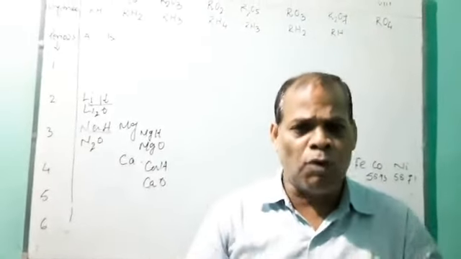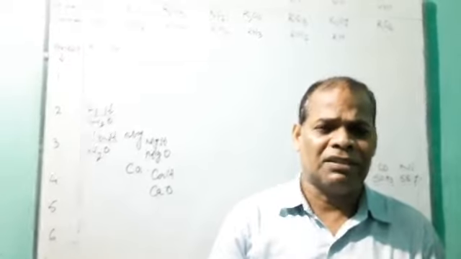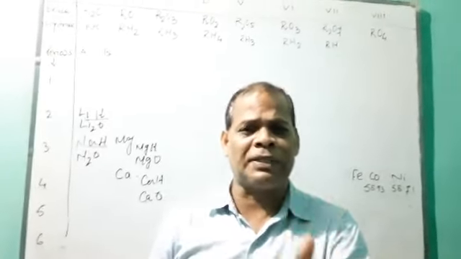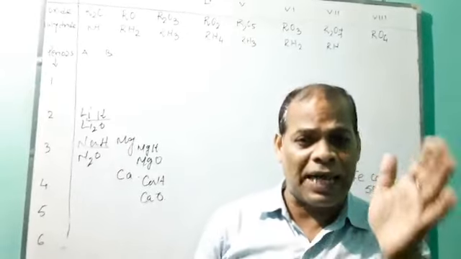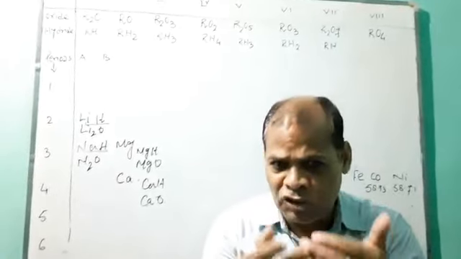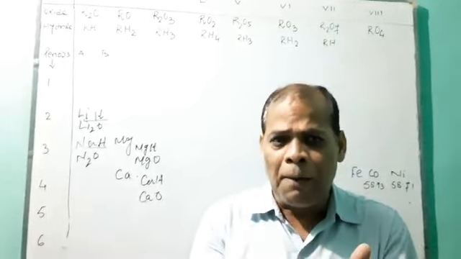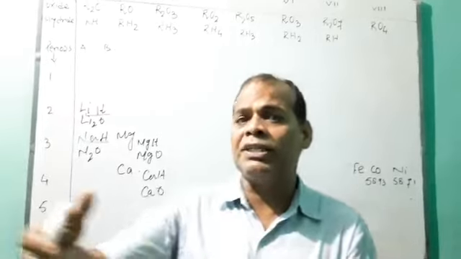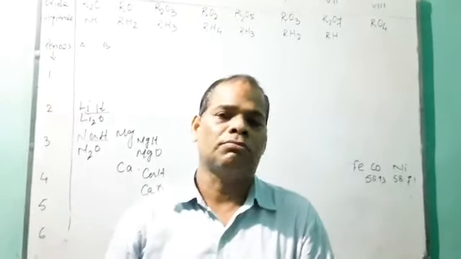After making a group, he found that the elements having similar physical and chemical properties, while arranging the elements on the basis of the similarities of their properties, follow the order of increasing atomic mass.